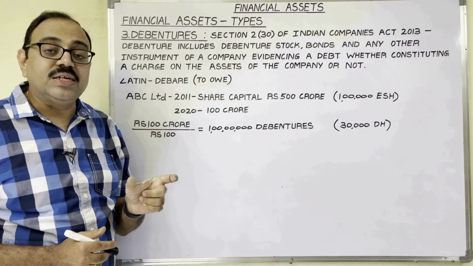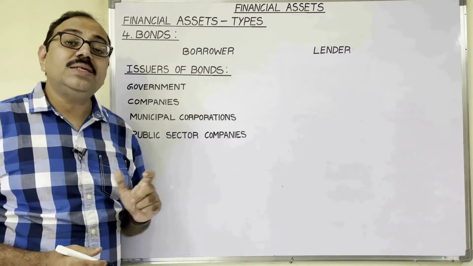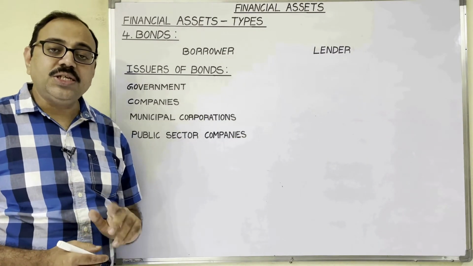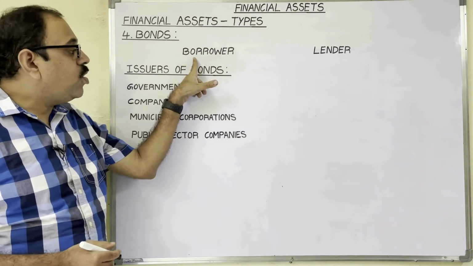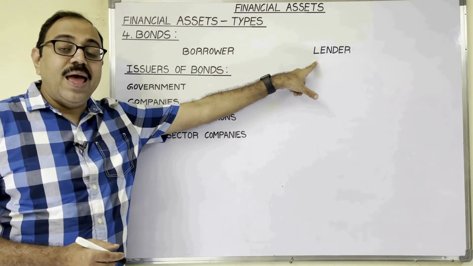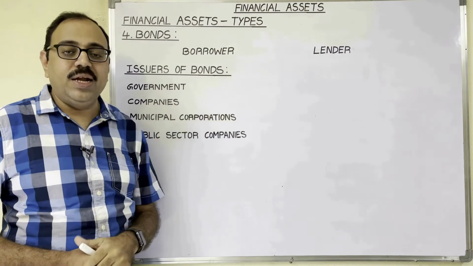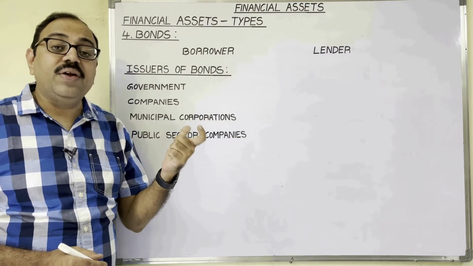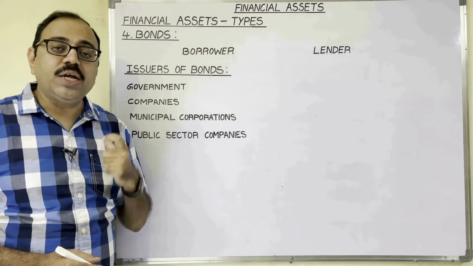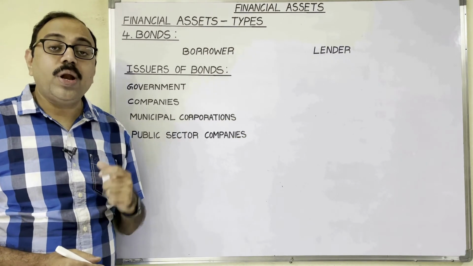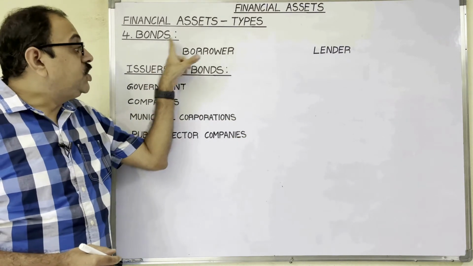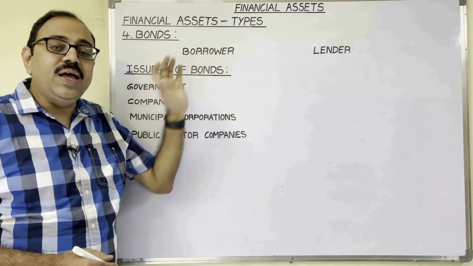Next financial asset is bonds. Bonds are similar to debentures. In the case of bonds also, when a borrower takes a loan from a lender, as a written proof, the borrower issues a bond certificate to the lender. So that bond certificate contains the debt amount, duration, interest rate known as coupon rate, issue date, borrower signature, etc.